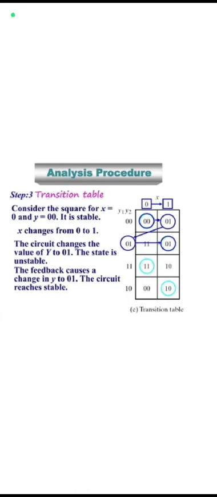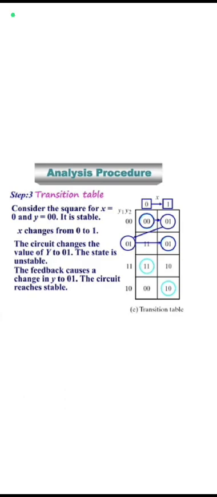Then, how do we frame the analysis procedure? First you have to frame the tables. Consider the square for x equal to 0 and y equal to 0, 0. It is stable. Now x changes from 0 to 1. The circuit changes the value of y to 0, 1.